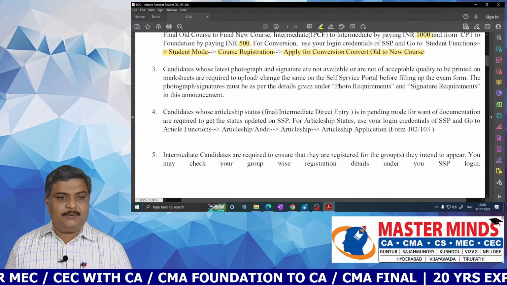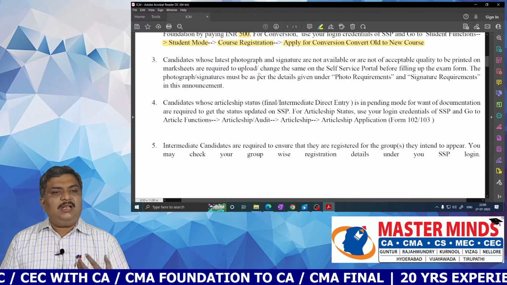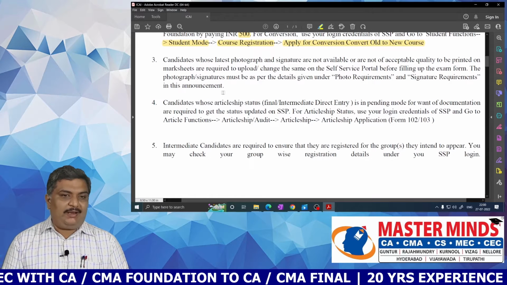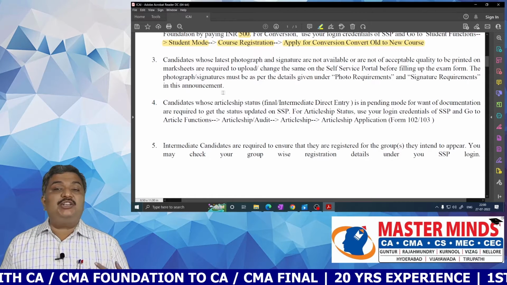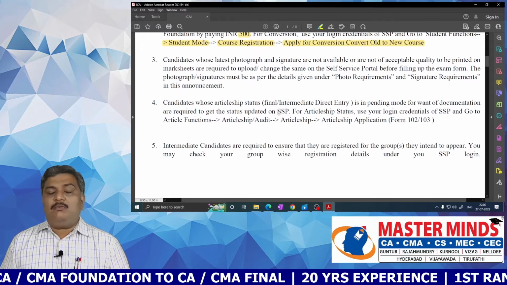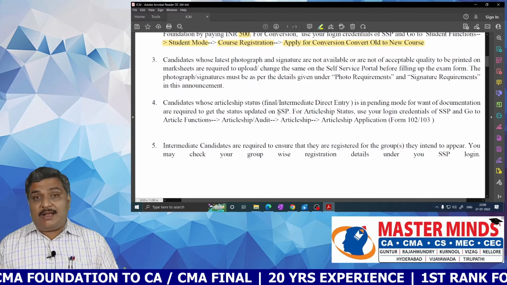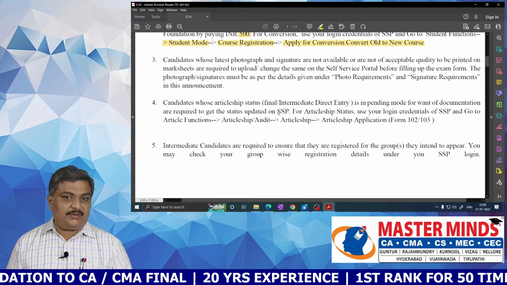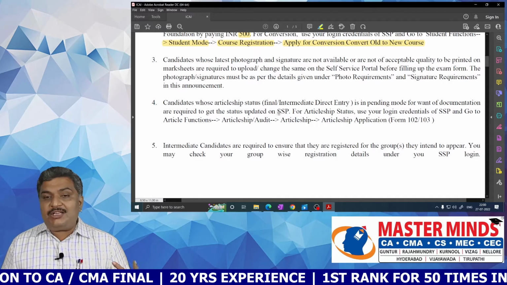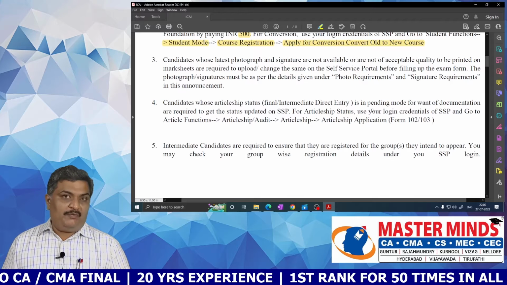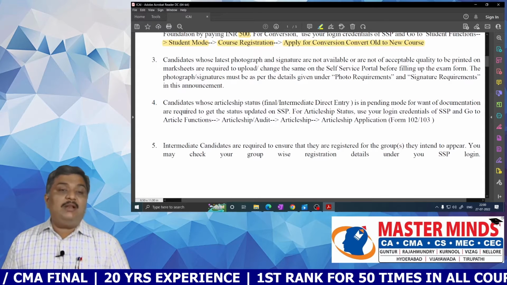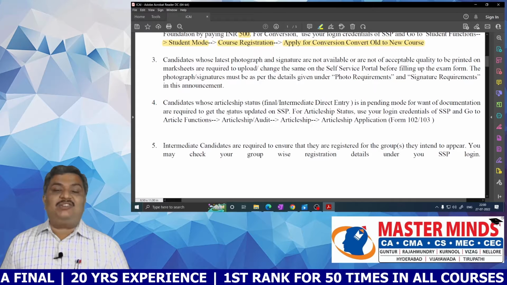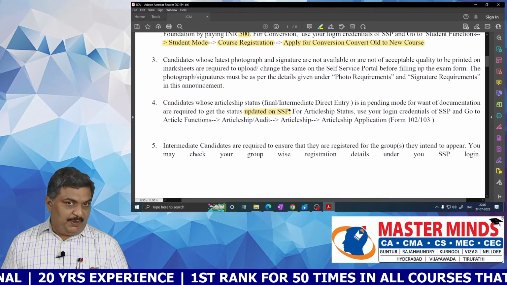So these are the photograph and signature requirements that you need to get ready before filling up the examination application. Now coming to another important area regarding the articleship status. What is the criteria that have to be followed for final or intermediate direct entry articleship status? For example, if your articleship status is in pending mode for want of documentation, then you are required to get the status updated on the SSP portal.